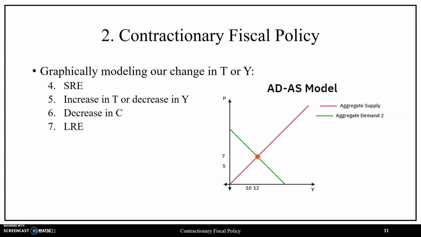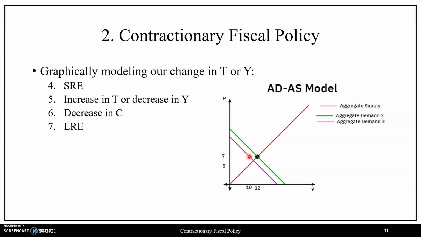So here we have that increase in taxes or that decrease in income transfers, such that after this occurs, we'll have a leftward shift in aggregate demand going from AD2 to AD3, holding the average price level fixed, in which we have a decline in consumption initially by 2. We'll have some initial adjustment to this equilibrium state at the intersection of AD3 and AS, but after this change